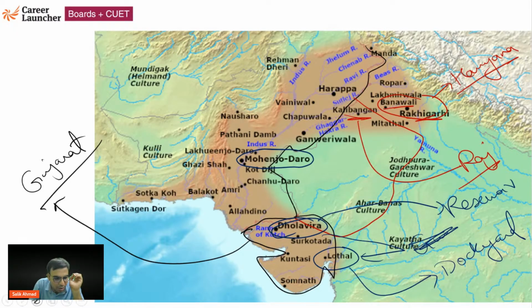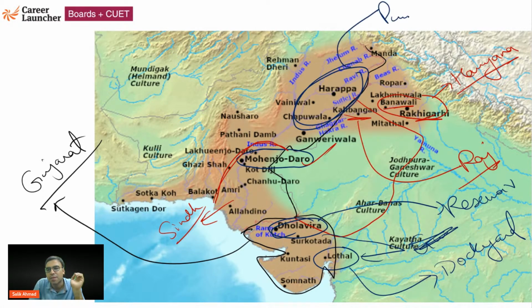ये वाला जो है ना, ये सिंध रीजन कहलाता है. This region is called as Sindh of Pakistan. So Mohenjo-daro is in Sindh of Pakistan, and ये जो है, this region is Punjab of Pakistan. Why I'm discussing, because इस तरह क्वेश्चंस आते हैं एग्जाम्स में, and that is why Harappa, this was the first city to be discovered, that is actually in Punjab, Pakistan, because there is Punjab in India also, Punjab in Pakistan also, ठीक है, that is what you should know.